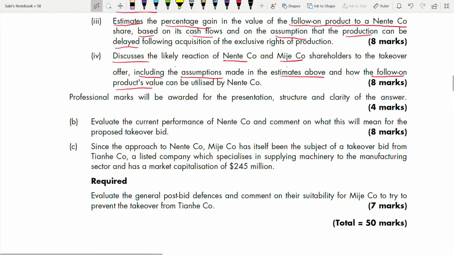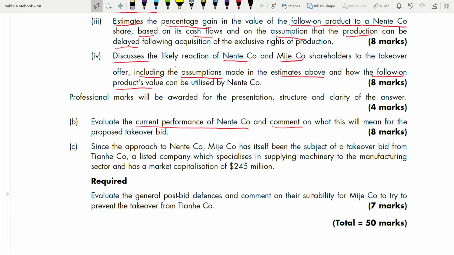Coming to B and C. B and C are separate standalone questions. It is not a part of a report. So B, evaluate the current value of Nente. So the current performance of Nente and comment. Just evaluating is not enough. You have to comment on that performance, on what this will mean for the proposed takeover bid.